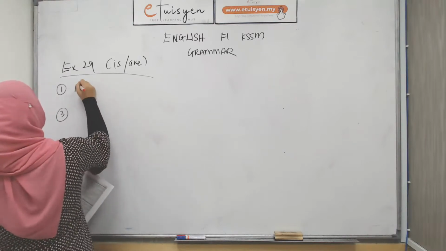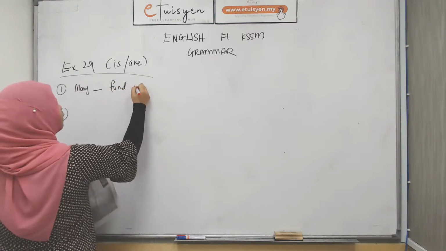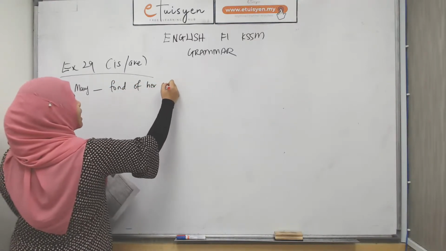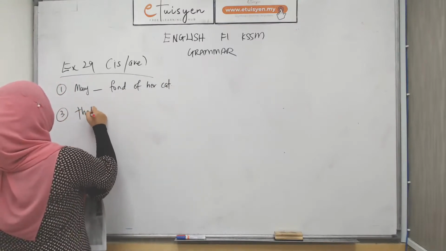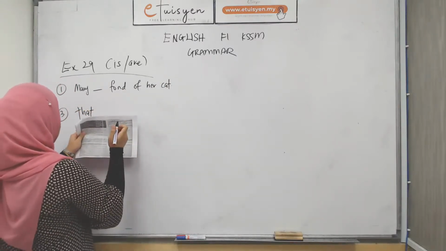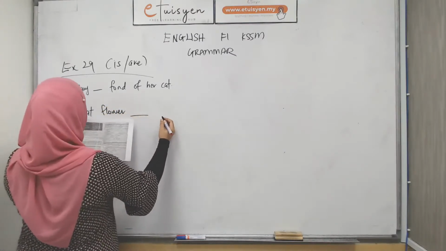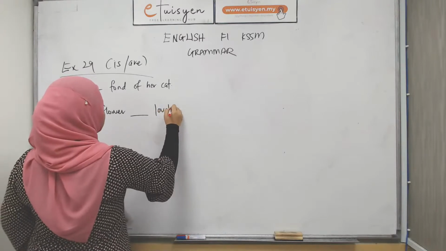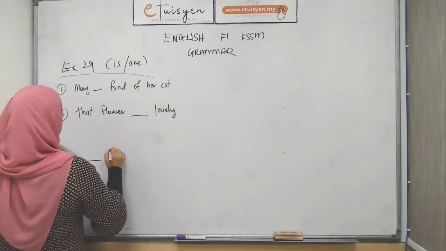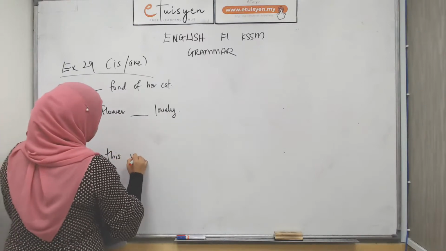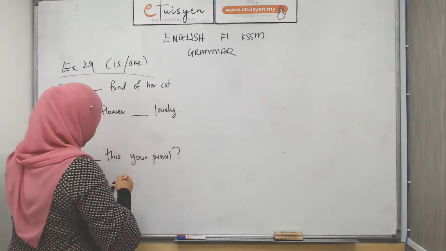Number 1: Mary blank fond of her cat. Number 3: that flower blank lovely. And then number 6: this blank your pencil.